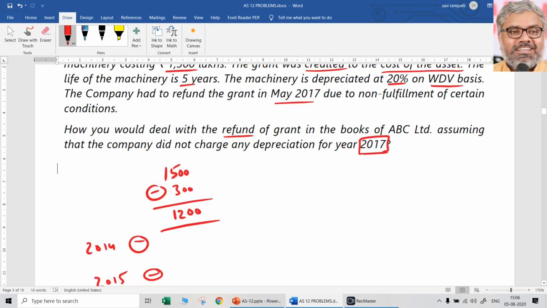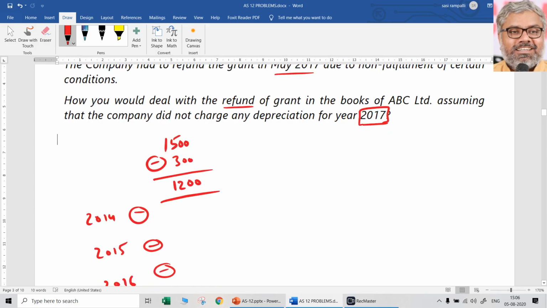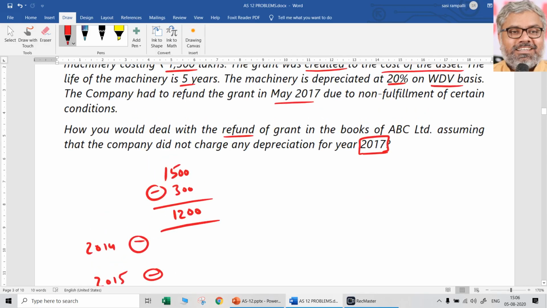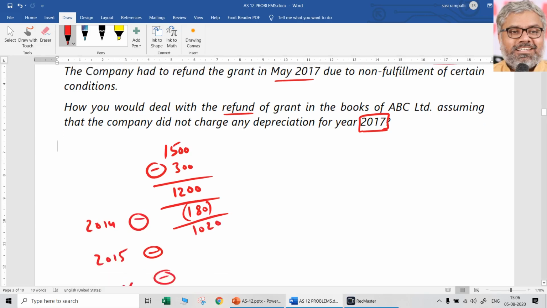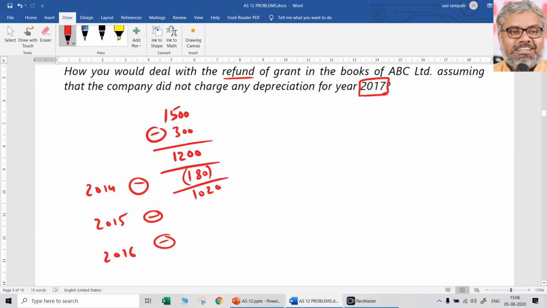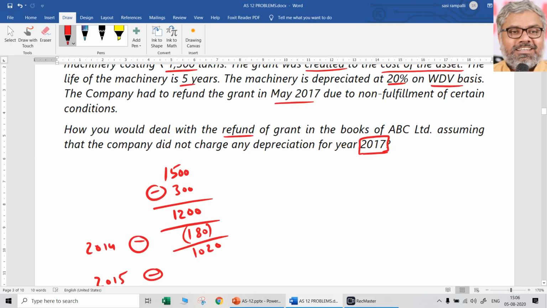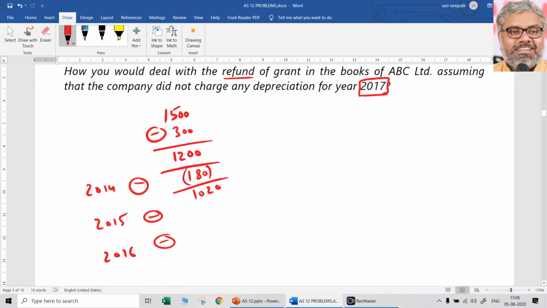So 1200 lakhs, 20% into 9/12. So what is the depreciation in that year? It will be 180. Remaining is how much? 1020. Once again, written down value method. On 1020, 20%, that will be, yeah, full 20%, right? Yeah. 20%, 204.